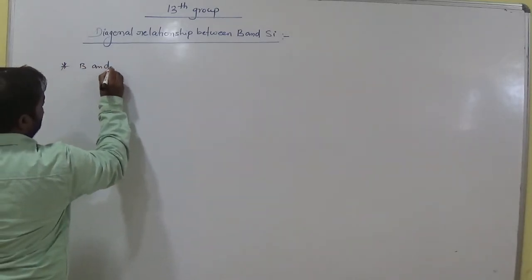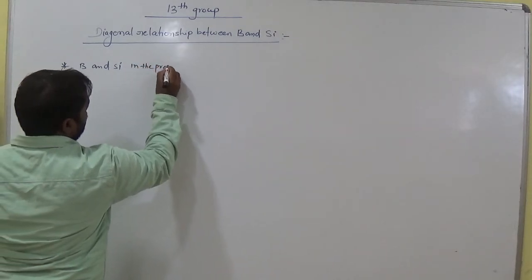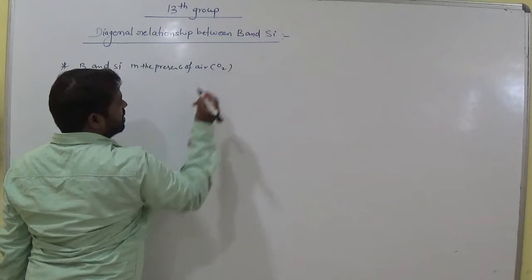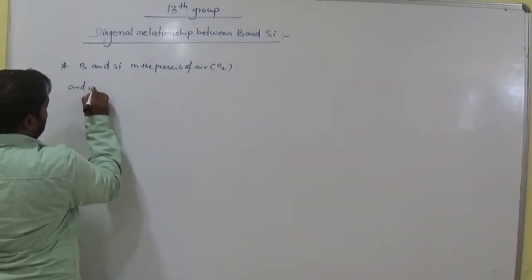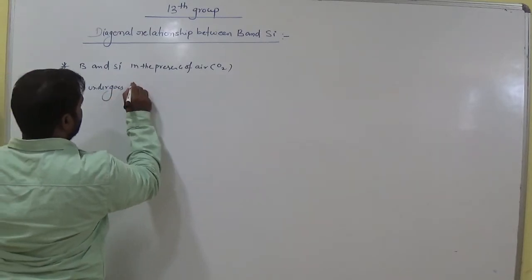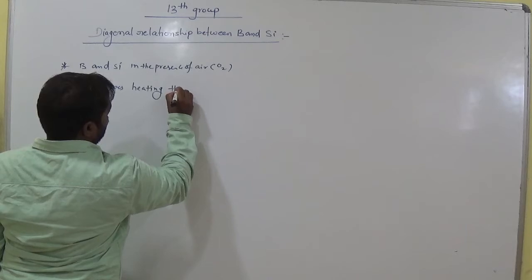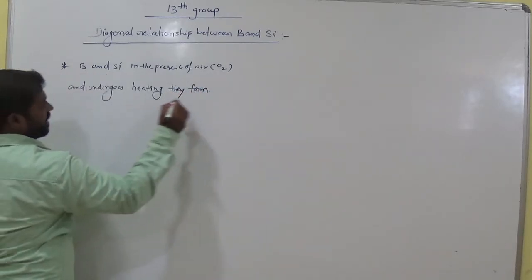Boron and silicon, in the presence of air, where air means here we consider oxygen, and undergoing heating, form stable oxides.